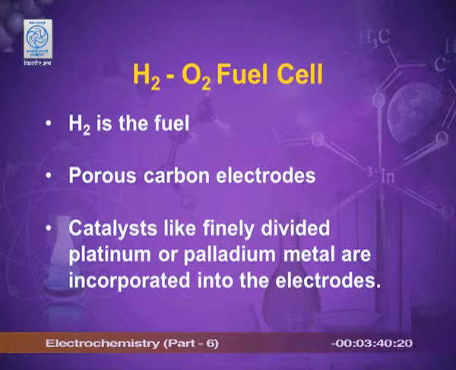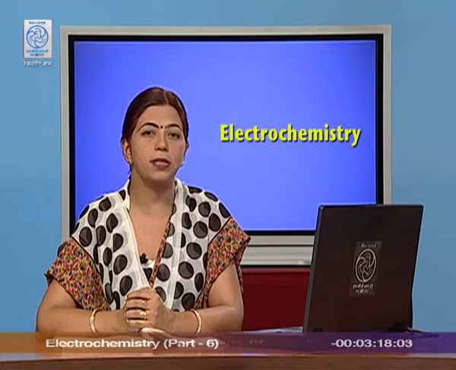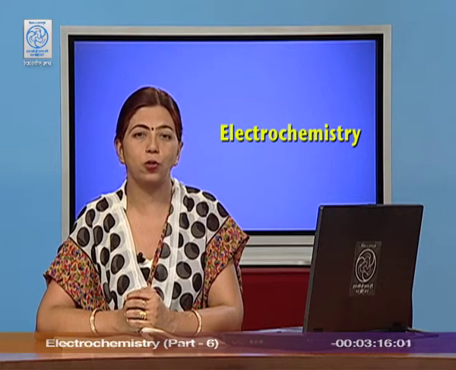In the hydrogen oxygen fuel cell, a catalyst is also used which is normally either platinum or palladium. I hope you all know the role of the catalyst. It increases the rate of reaction. Details we will study in the next unit, that is chemical kinetics. Now let me explain the reactions which are taking place at anode and cathode.